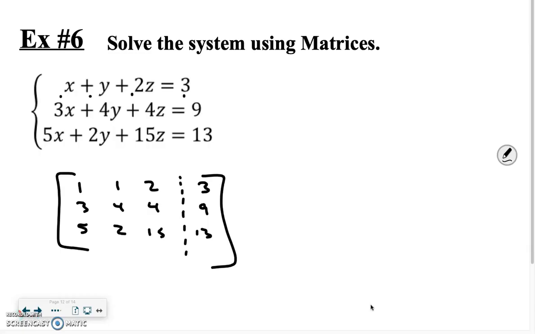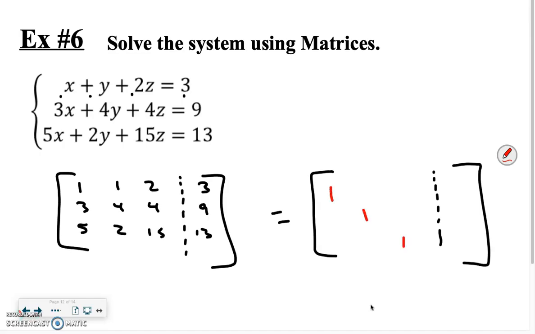But even once we're here, it's not solved. We're going to have to figure this out. So what we're going to want to do is put this into what we call row echelon form, which, short answer, is that we want to get positive 1s on the diagonal, and we want to get 0s underneath. Right now, clearly, we don't have that. That's where these elementary row operations are going to come in.